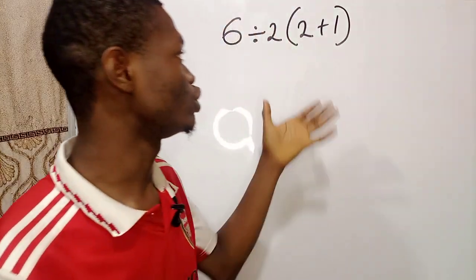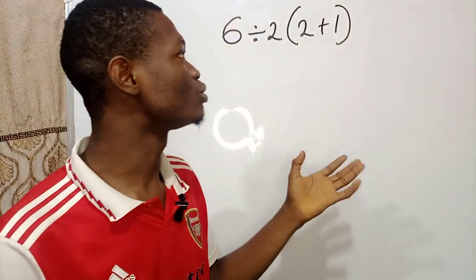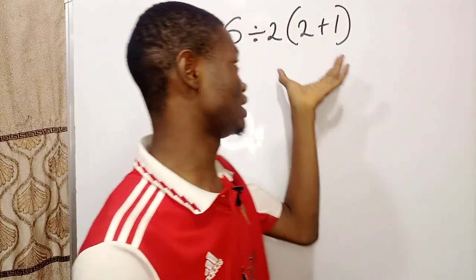I was just scrolling on my Facebook page, and I saw one maths question HRC posted on their Facebook page. So I was like, which question is this? I opened it and was reading through the comments. Some people were saying that the answer is one. So I was prompted to do a video to tell them that the answer is not one, that the correct answer is nine. Almost all the comments are filled up with one. I told them that the answer is nine.